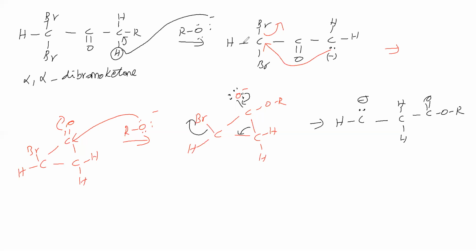Here, one mistake we have made. Here, R is there, but we have written H. So that R we will write here. Here, one R group is there, that R group we will write. So, next step, here this Br minus is leaving, we are saying. So how will the product be? That we will see.